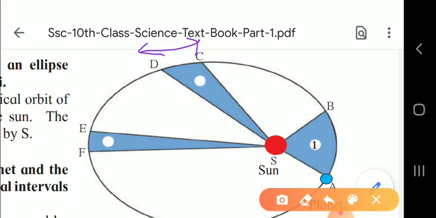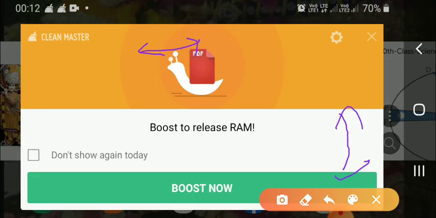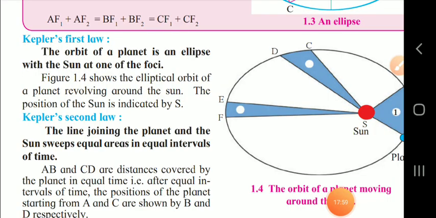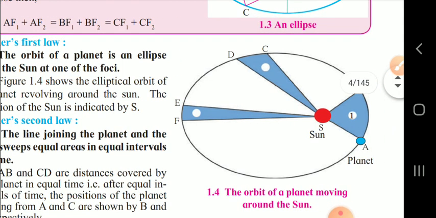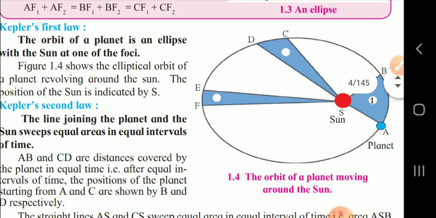The positions of the planet starting from A and C are shown by B and D. So, children, we can see that from A it goes up to B, and from C it goes up to D. Here this is point A, from this point it goes up to B, then from C it goes up to D.